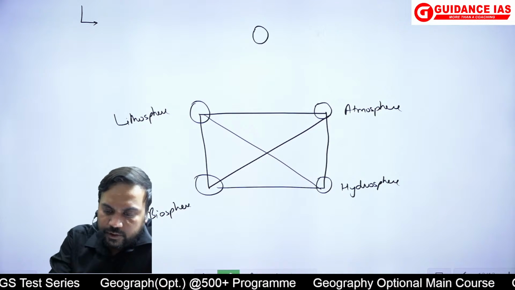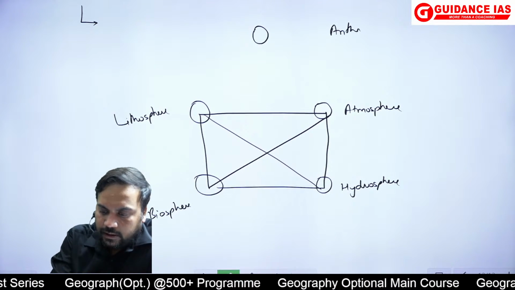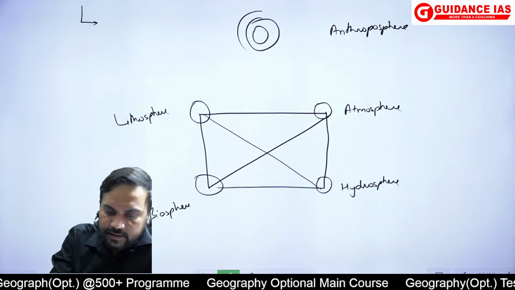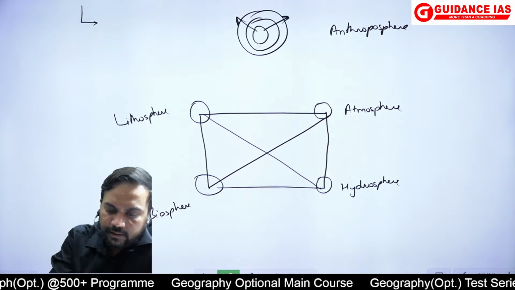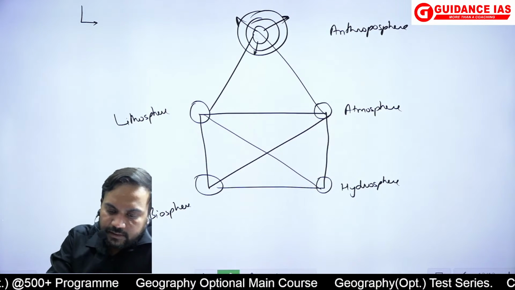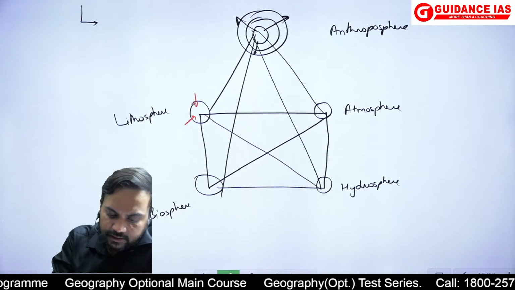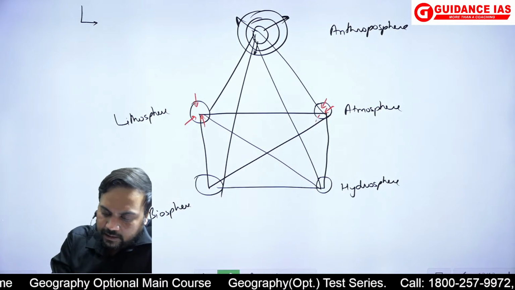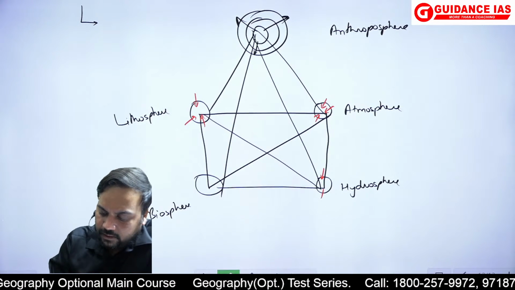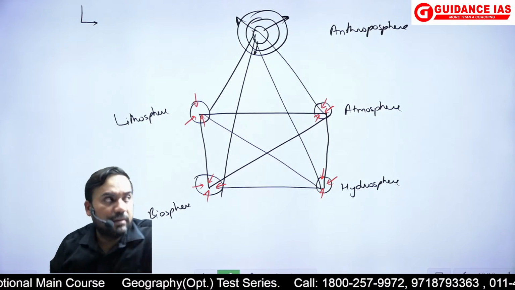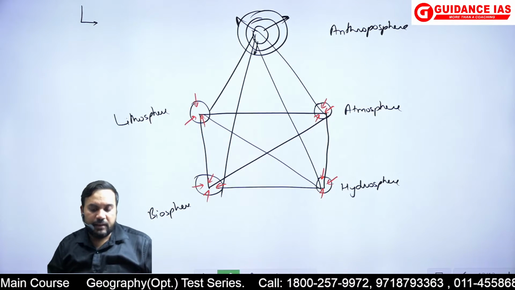And here was our anthroposphere, and this has been expanding, as a result of which what has happened with the other spheres, they are shrinking, and that is creating the global and regional changes which are there.